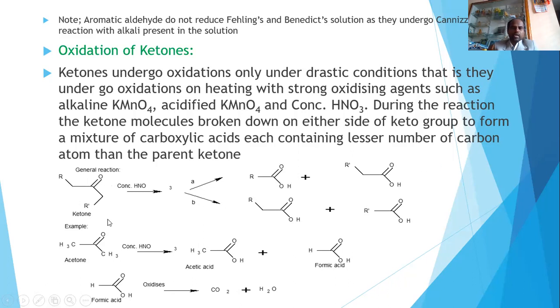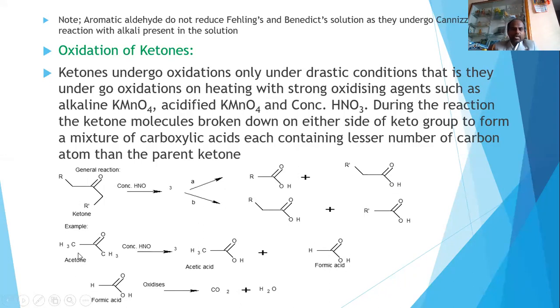This is about the general reaction. When we take a particular example like acetone, acetone when treated with concentrated HNO3, an oxidizing agent, breaks at this position and gives CH3COOH as one moiety, and converts the other CH3 into a COOH group, meaning formic acid.